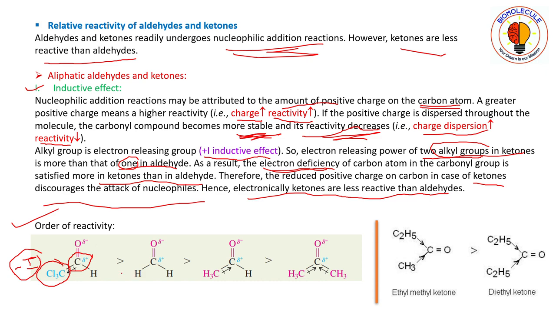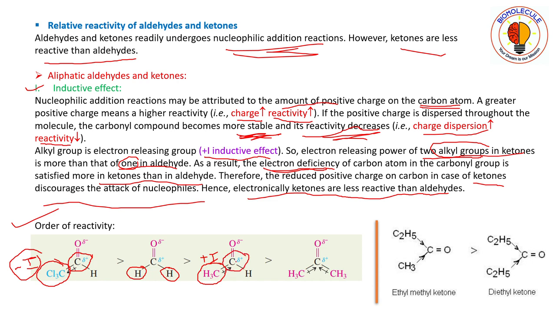Now here you can see that this one is formaldehyde. This one has both hydrogen groups. Moving to acetaldehyde, now one methyl group is present. Methyl group has plus I effect, so it will push the bonded pair of electrons towards the electrophilic carbon center.